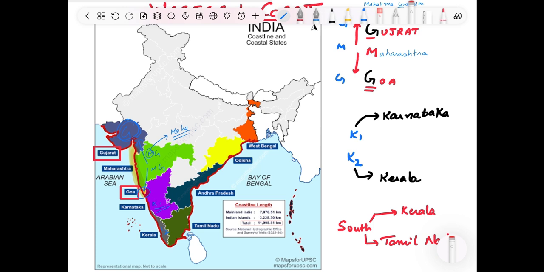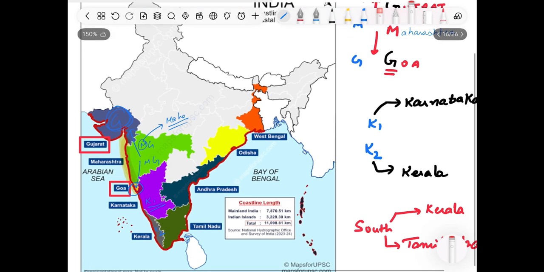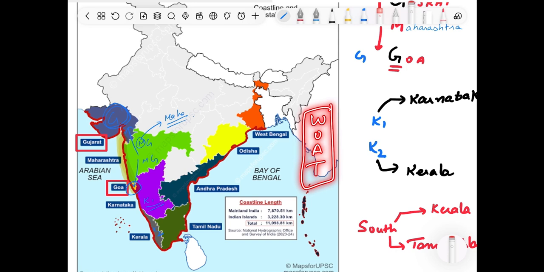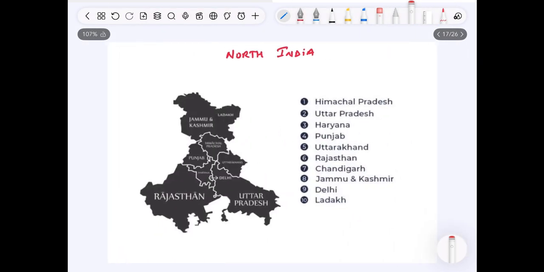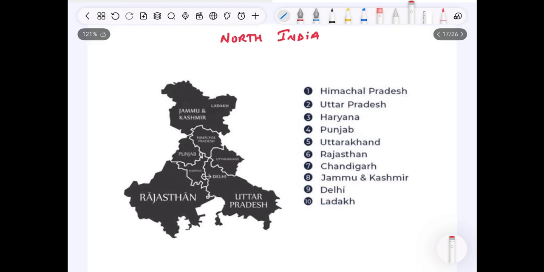Now, even if a question comes in any competitive exam to identify eastern or western states, it will be very easy for you to identify and eliminate by looking at the options. For example, if a question comes, which of the following states are covered in eastern coast? So there is a simple mnemonic which I told you, WOAT. You can look into the options, you can eliminate accordingly. Fine. So after covering the eastern part, then western part, let's move to the northern India.